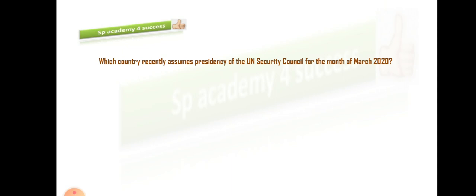Which country recently assumes presidency of the UN Security Council for the month of March 2020? Right. I am repeating the question: which country recently assumes presidency of the UN Security Council for the month of March 2020? Let's see the options quickly. So these are the options: India, China, Japan, Nepal. Okay. Now here I'll give the answer and then I'll go for the explanation part. So the answer for this is